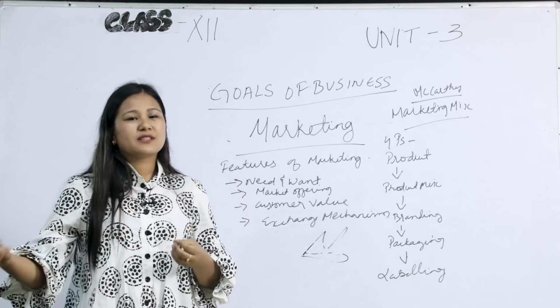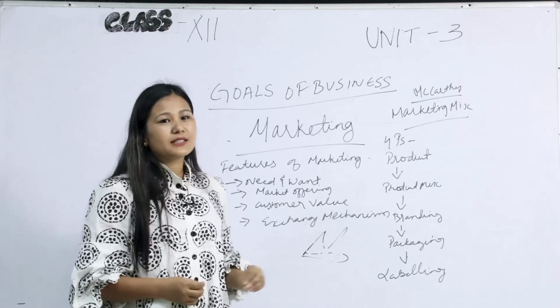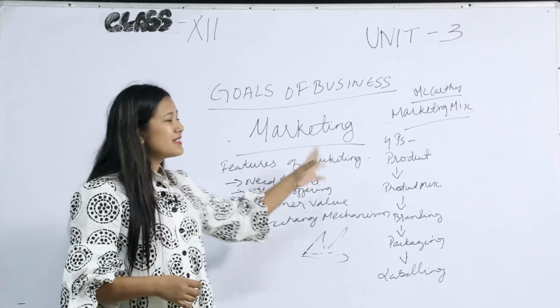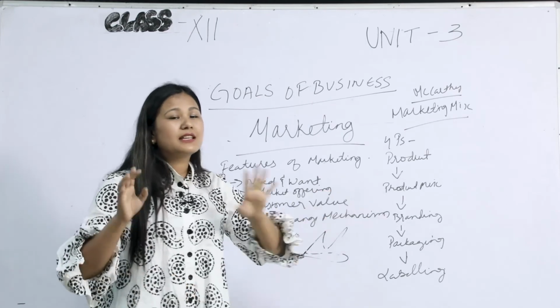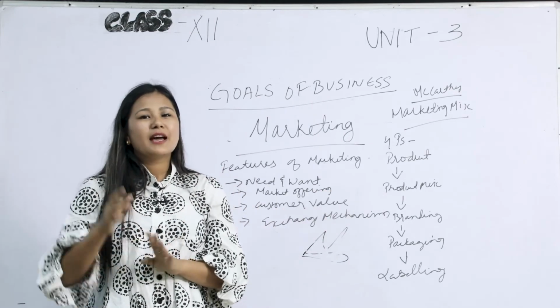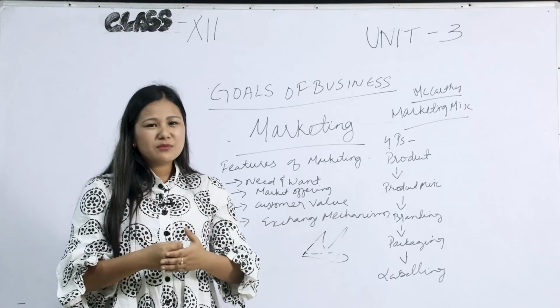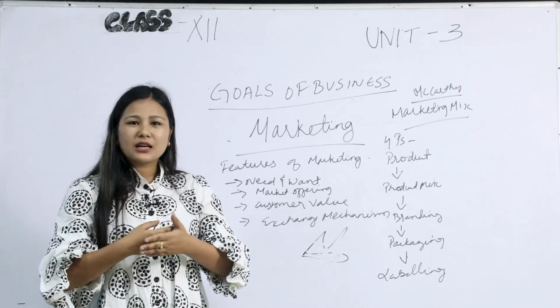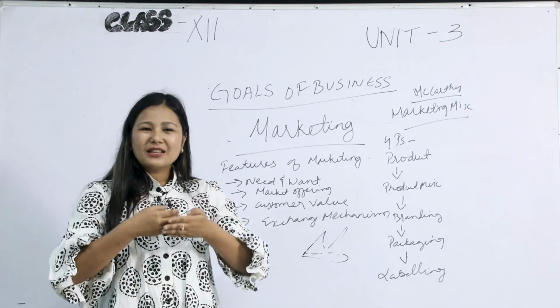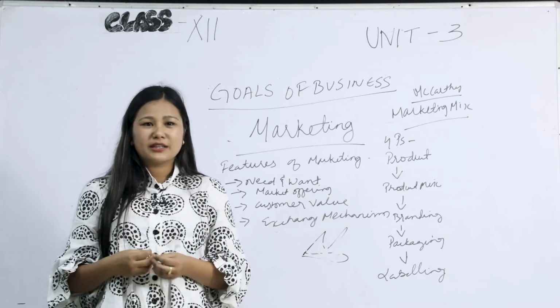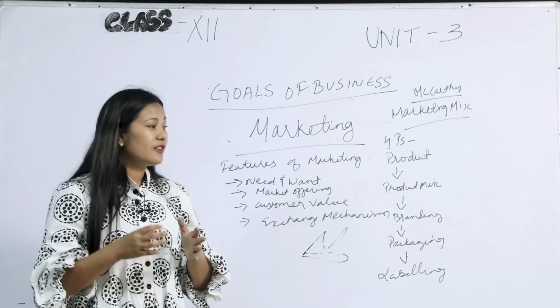So what we have studied in today's class is marketing. In marketing, what you need to consider is the marketing mix, and in the marketing mix there are 4 P's, and we are done with the first P, that is product. We have learned the meaning of product, and under product there is a product mix, and under the product mix there is again a sub factor, that is branding. So in today's class we have learned branding.